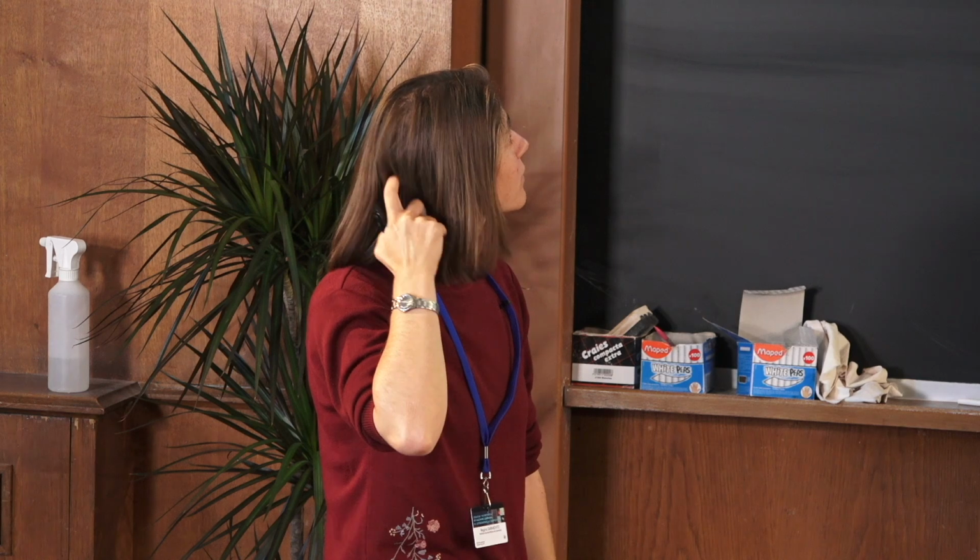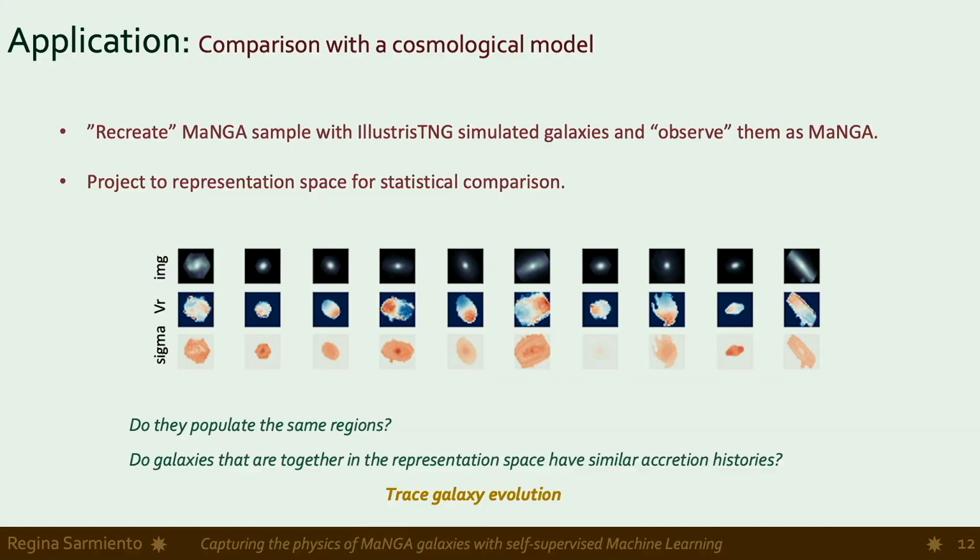And then the last would be the comparison with a cosmological model. So we're going to use TNG50 simulated galaxies and observe them as MaNGA. Then we project them into the same representation space that we found before. And we can ask, do they populate the same regions? And because we know the assembly history for the different galaxies in the TNG sample, we can see if the galaxies that fall in the same place have similar accretion histories.